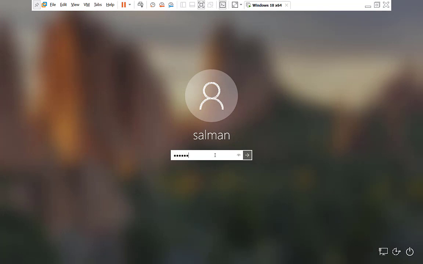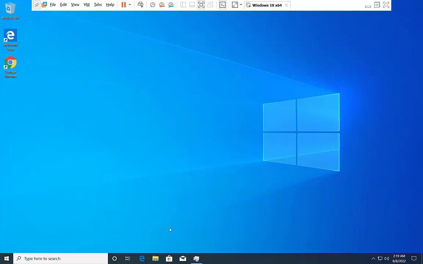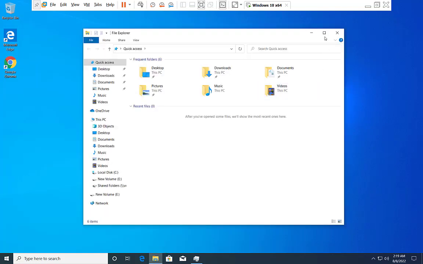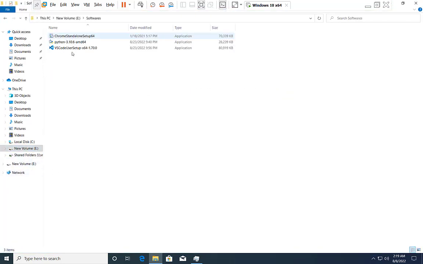I will do a fresh installation on my Windows machine, so you will see the exact steps which I will take. I will open the file browser and navigate to the folder where I saved my downloaded file. So here you can see Python 3.10.6.